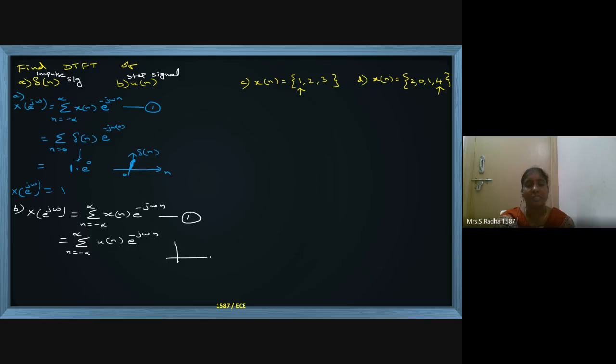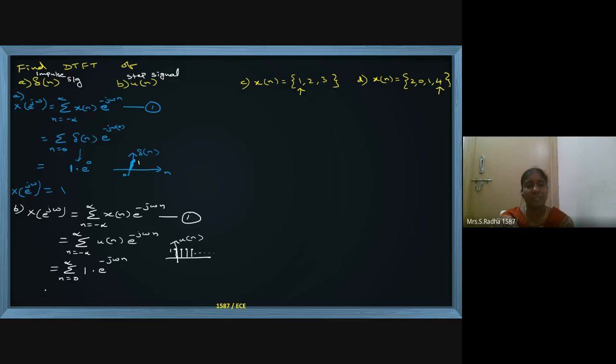Now we know step signal exists only on the positive side, up to infinite, it is having a height of 1. And now I will take the summation limits 0 to infinite, and the signal height is 1, and e power minus j omega n.